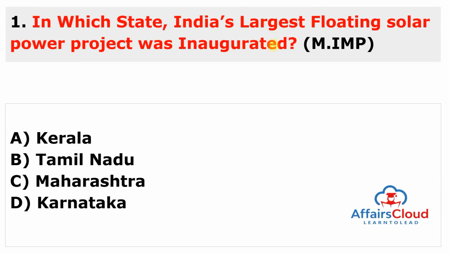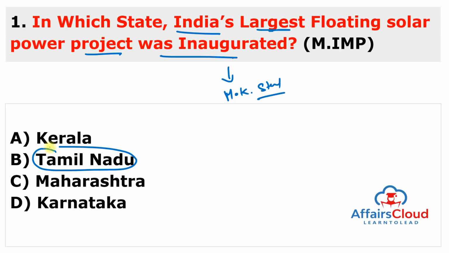Here is the first question in the most important section. In which state was India's largest floating solar power project inaugurated? This power project was basically inaugurated by the Chief Minister of that state, M.K. Stalin. So the answer to this question is very simple. The answer is Tamil Nadu.